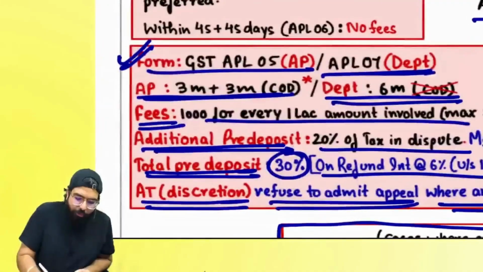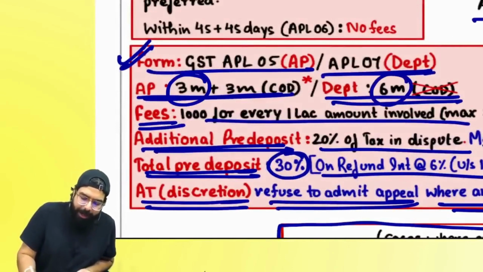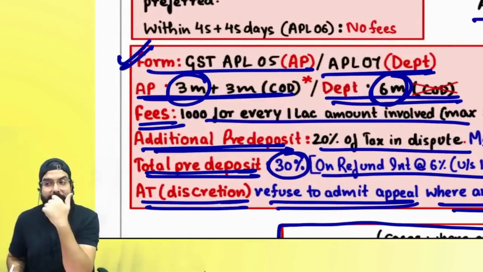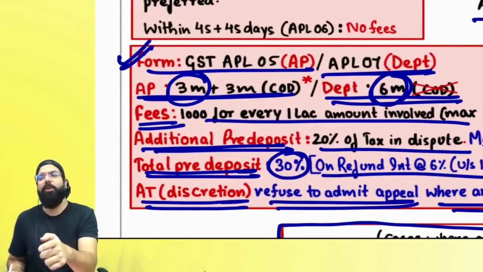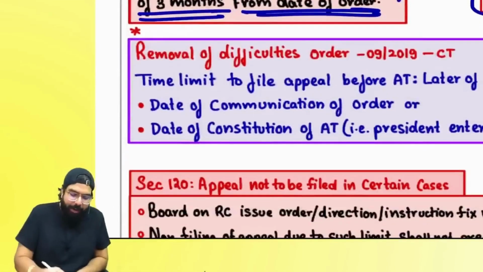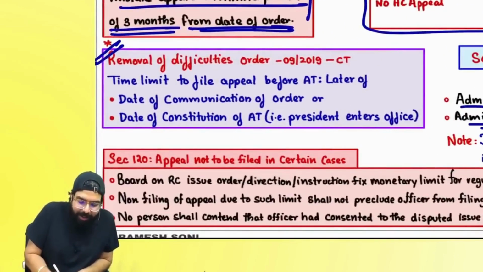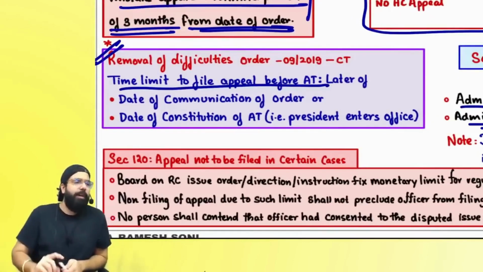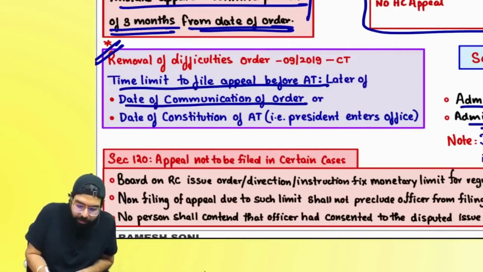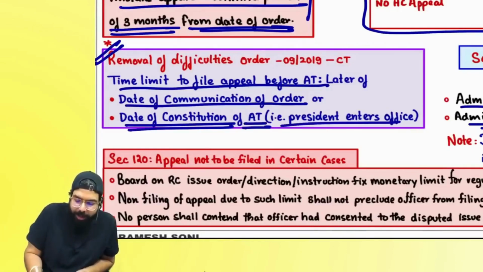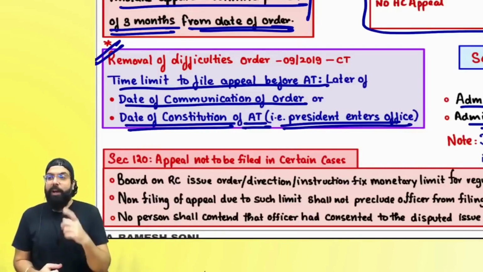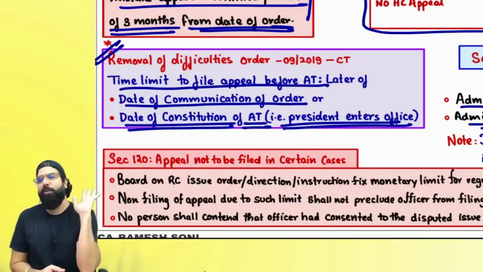Remember one thing, you should go for an appeal within how much time? 3 months. The department should go within 6 months. Now, sir, the appellate tribunal is not there yet. How to go within 3 months or 6 months? They told, sir, you can go for an appeal. Removal of difficulties orders came that, sir, the time limit to file an appeal before the appellate tribunal is 3 months or 6 months. This 3 months or 6 months you can count from the date of communication of the order by the appellate authority or the date of constitution of the appellate tribunal when the president enters the office. Basically, the day the president sits in the seat of the appellate tribunal, within 6 months or 3 months you can go.